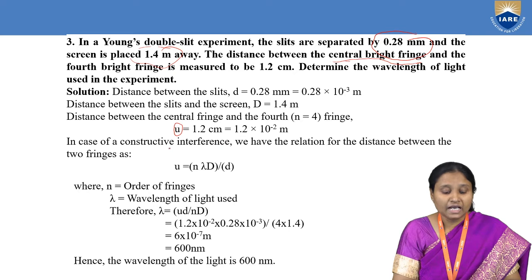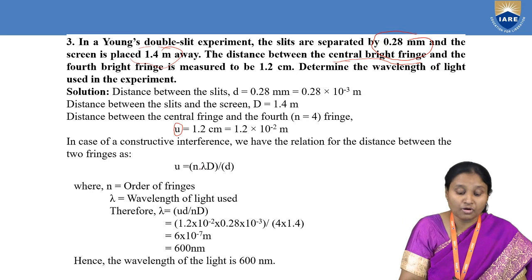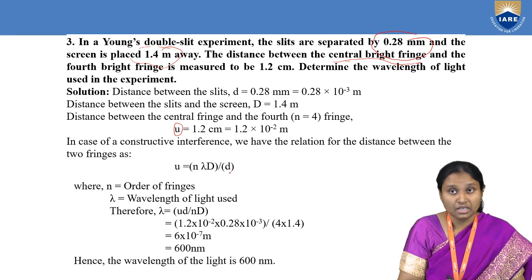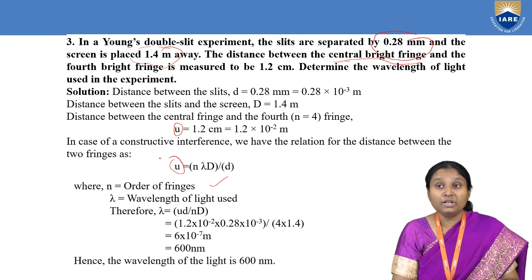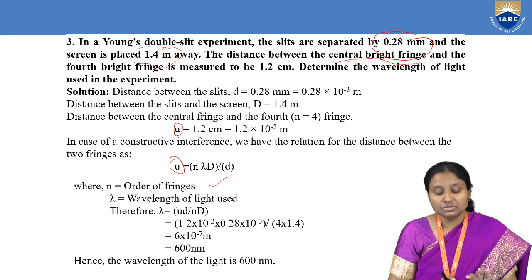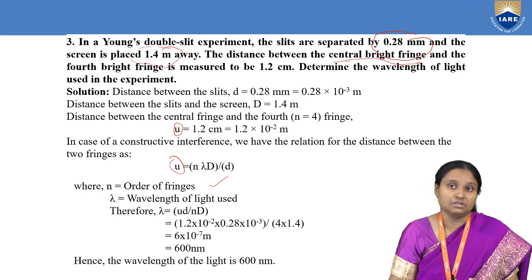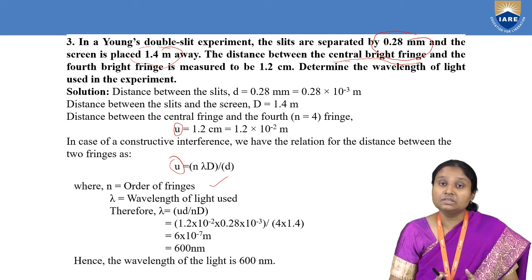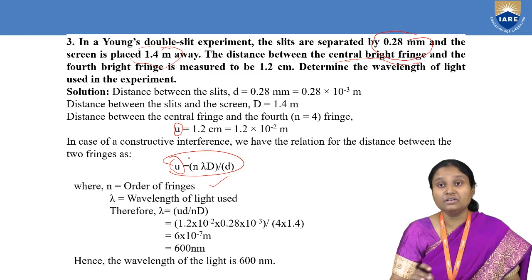Okay. And when we take constructive interference, the distance between the fringes is given by the formula n lambda D by small d, where n is the order of fringes. This is not the formula for fringe width. This is the formula for the distance between two fringes. Those two fringes may not be consecutive fringes. So this formula holds good only when you are considering the distance between any two bright fringes. Whereas fringe width is the formula for the distance between two consecutive bright fringes or dark fringes. So we are taking this formula because we were given the distance between the central bright fringe and the fourth fringe.